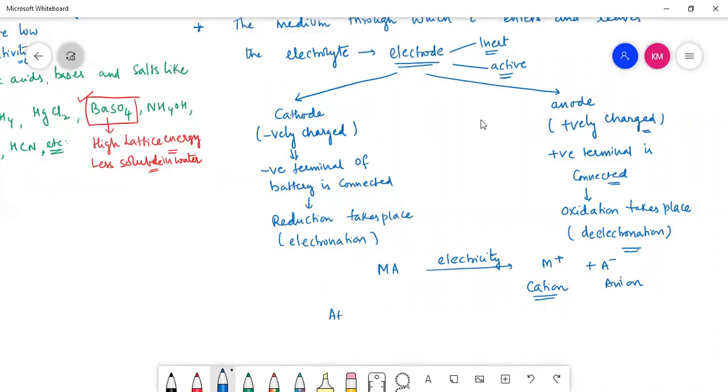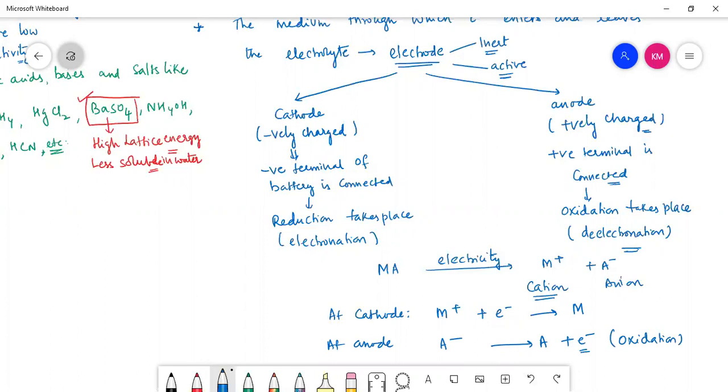So at cathode, the reaction can be given as M+ by gain of one electron is converted into M. Similarly, at anode, A- is converted into A by loss of one electron. This loss of electron is called oxidation, which always takes place at anode. Gain of electrons is called reduction, which always takes place at the cathode. These are said to be electrode reactions, usually taking place in an electrolysis phenomenon. Hope you understand it or not.